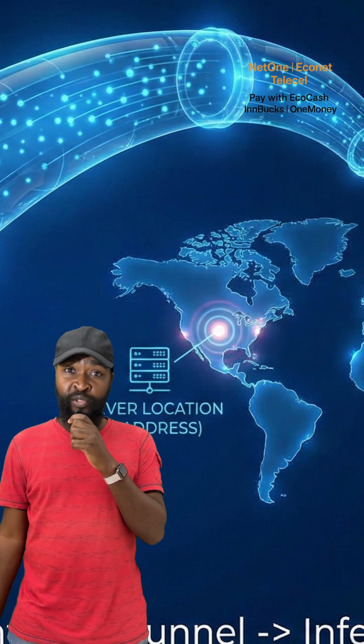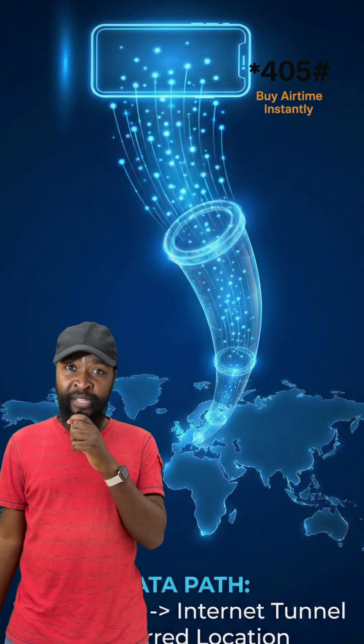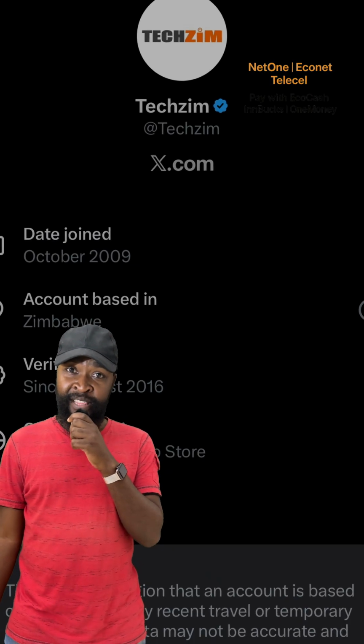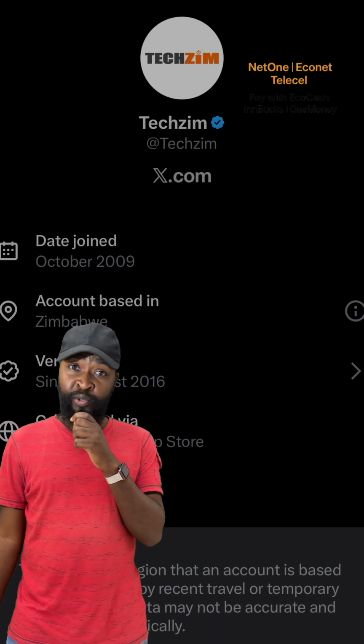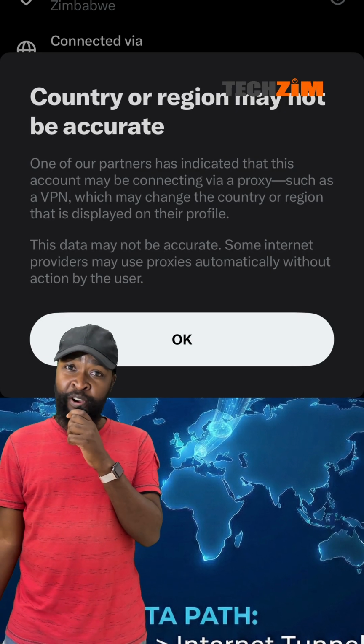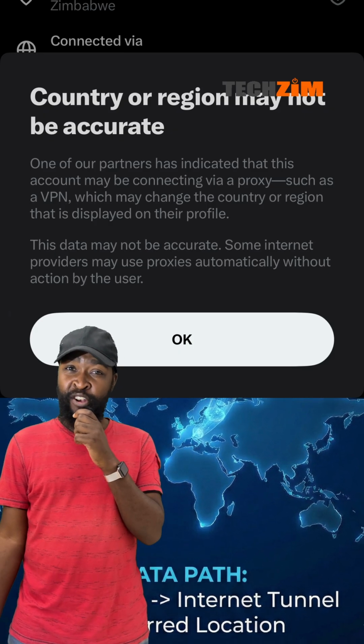So if most of your logins come from Zimbabwe, X will say this account is based in Zimbabwe. Meaning if most come from the US, it will say based in the US as well. So it's not checking your GPS, and it's not looking at your last post either. It's simply looking at where the majority of your internet connections came from and choosing the country that appears the most. And so if you keep switching countries, logging in from VPNs, X adds a little warning saying it's getting inconsistent signals, and so that location may not be accurate.